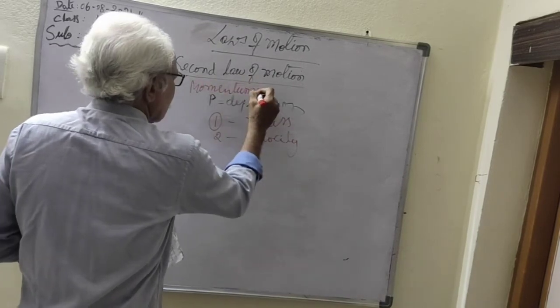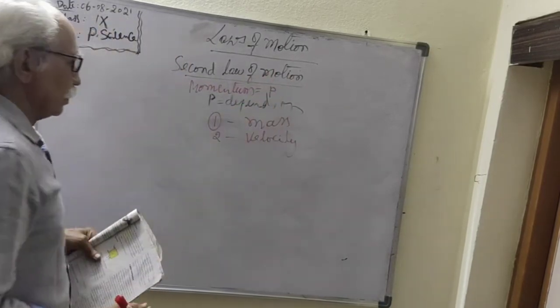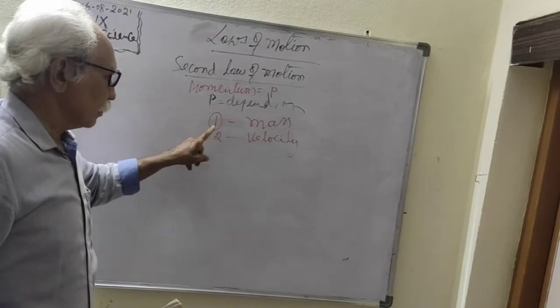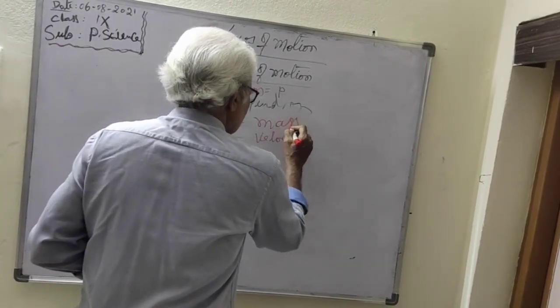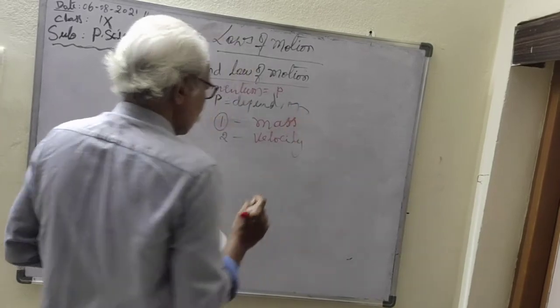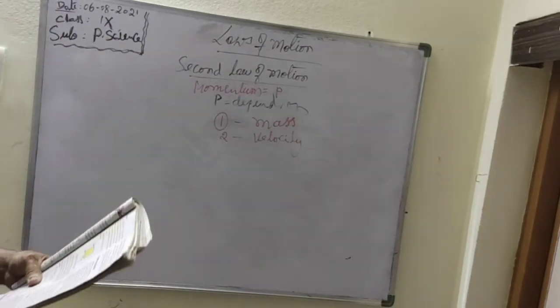Momentum is represented by P. So P depends on two things: one, the mass, and two, the velocity. These are the two points you can keep in mind.